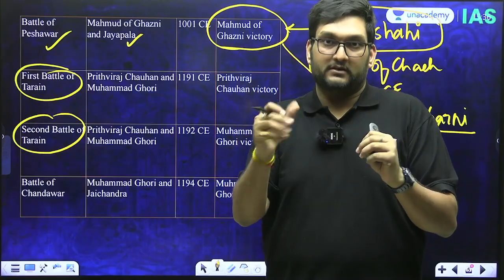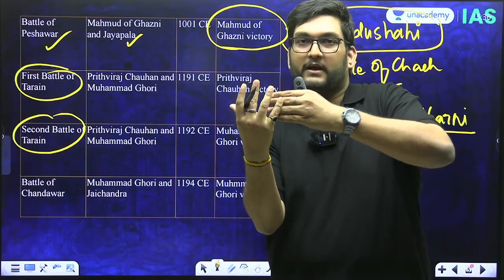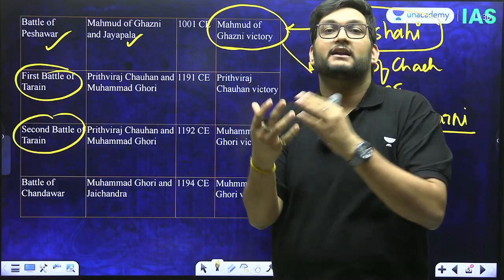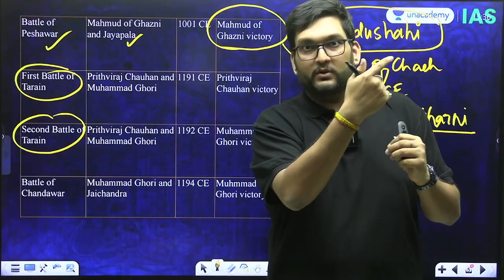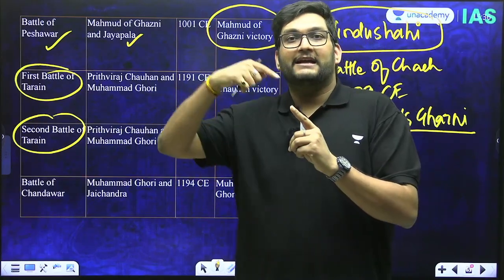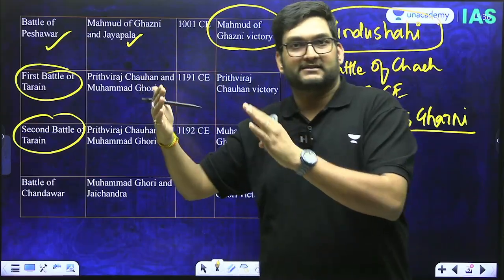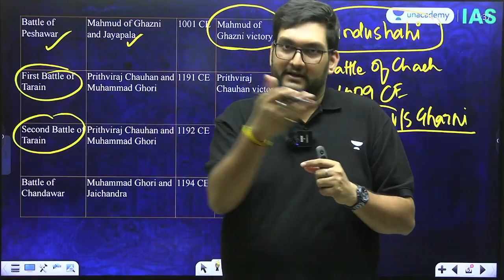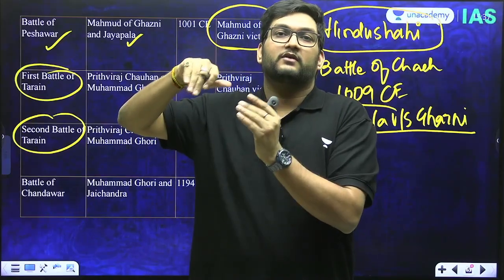Ghurid or Ghori, Muhammad of Ghor, was now locked in a certain phase where he had the Khwarizmi dynasty on one side and the Chauhans on the other. Because he was locked between these two powerful dynasties and could not go towards the west, unlike Ghazni, he then chose to enter into India. So Ghori and Ghazni have different motivations. Ghazni had more a motivation of looting because he had access to the west towards the European sector. Ghori, on the other hand, did not have this option because of the Khwarizmi dynasty. So he then thrust into India via a conflict with the Chauhans.